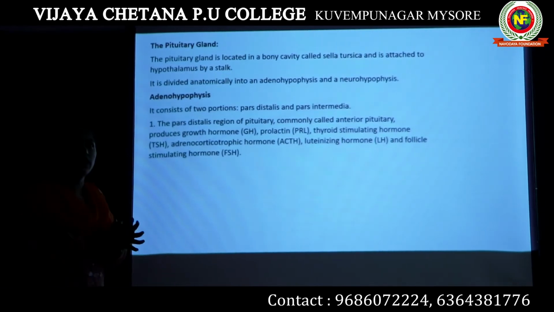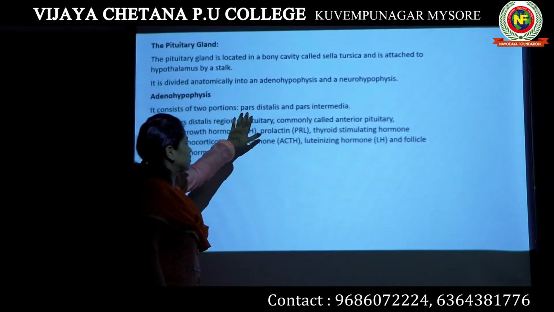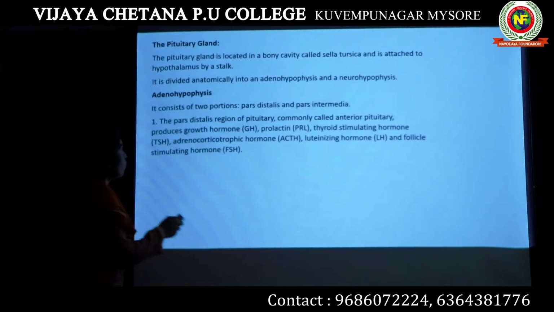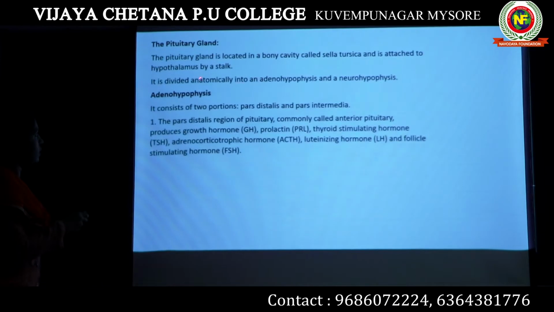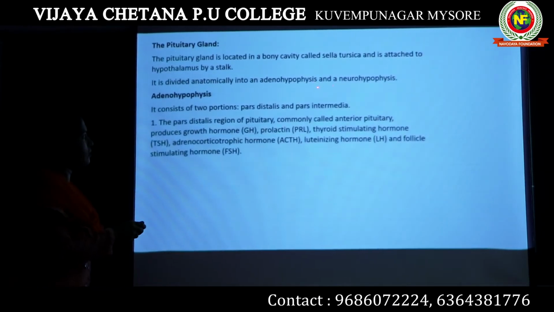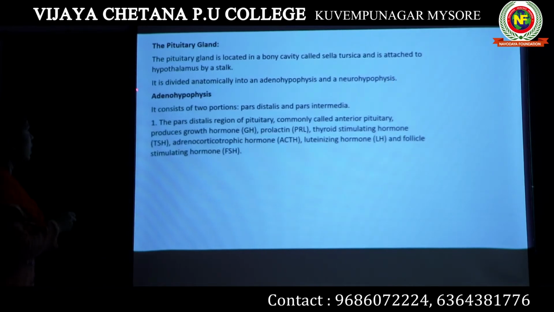Let's study adenohypophysis initially. Adenohypophysis in turn is divided into two more parts, known as pars distalis and pars intermedia. So anatomically we can divide the pituitary gland into adenohypophysis and neurohypophysis.